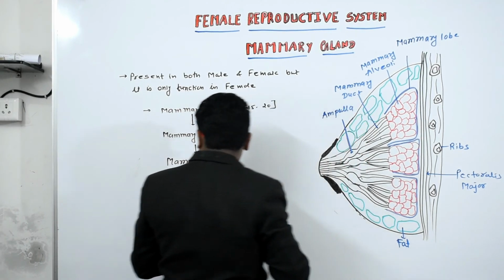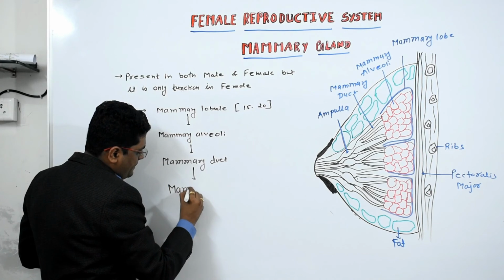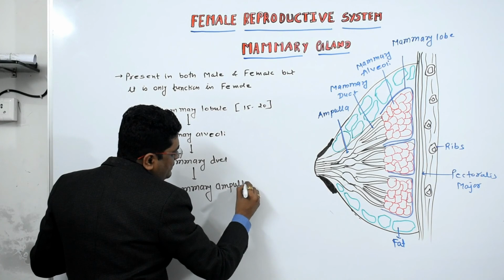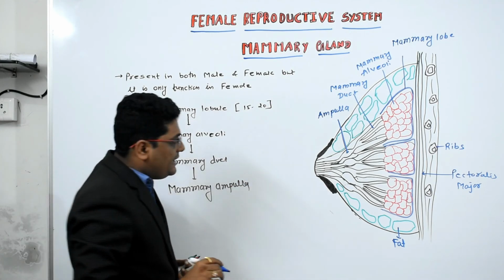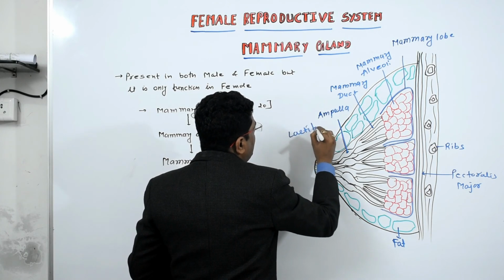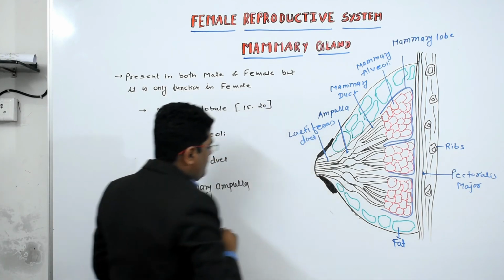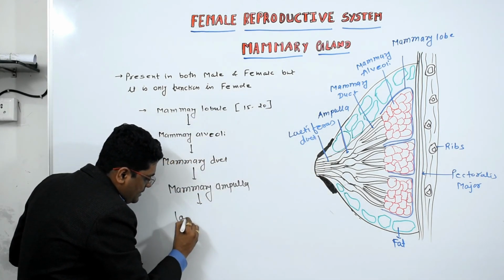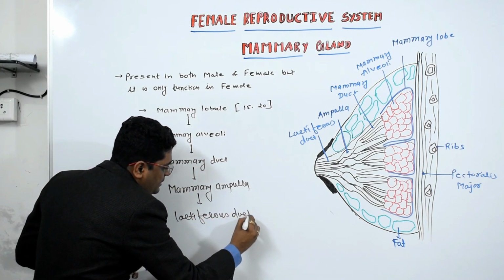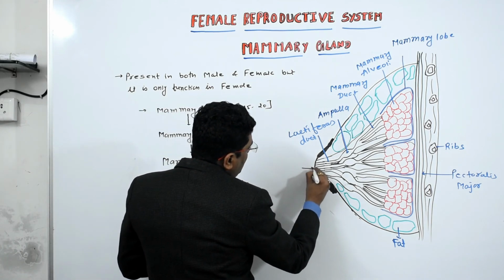Each mammary duct opens into the mammary ampulla, and the ampulla at the end opens into the lactiferous duct. This is called the lactiferous duct. Through the lactiferous duct it opens outside with the help of the nipple.